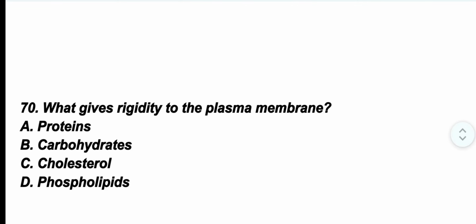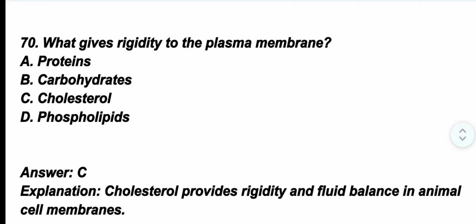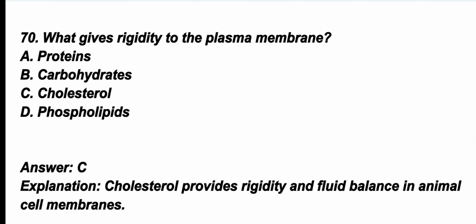Question number 70. What gives rigidity to the plasma membrane? The correct option is option C, cholesterol. Cholesterol provides rigidity and fluid balance in animal cell membranes.